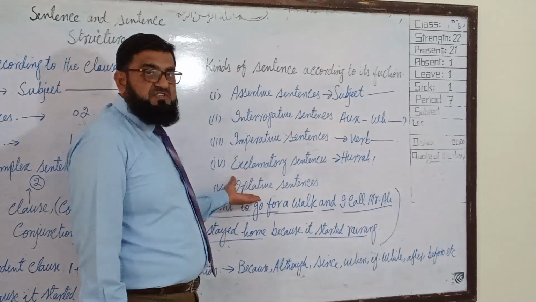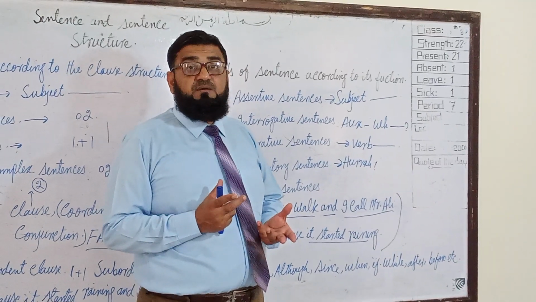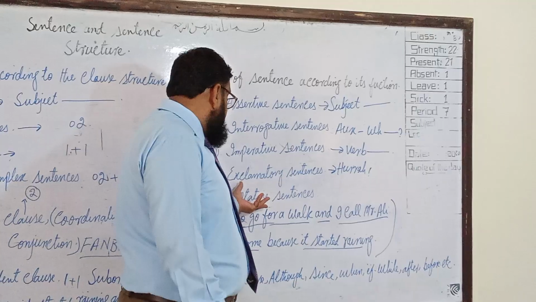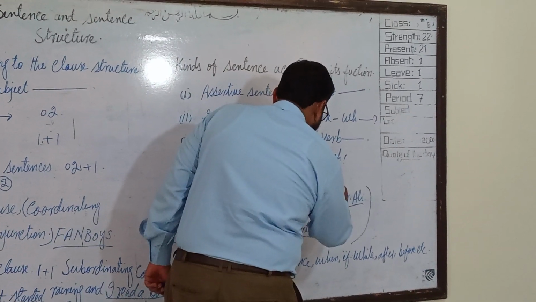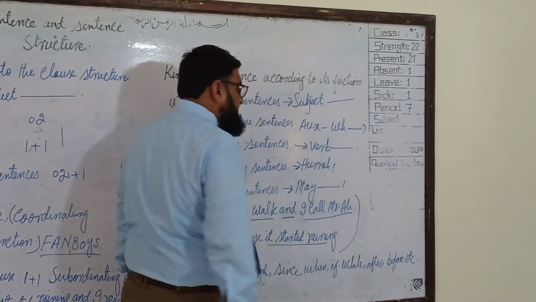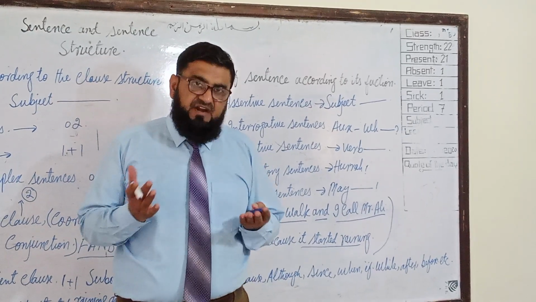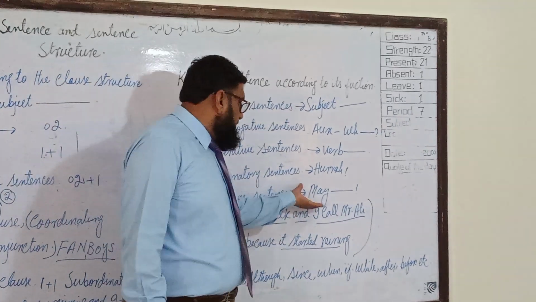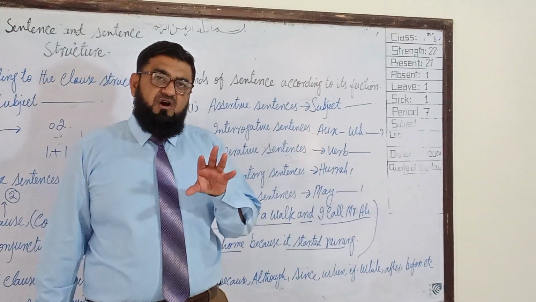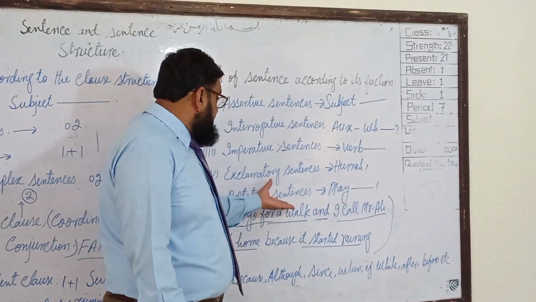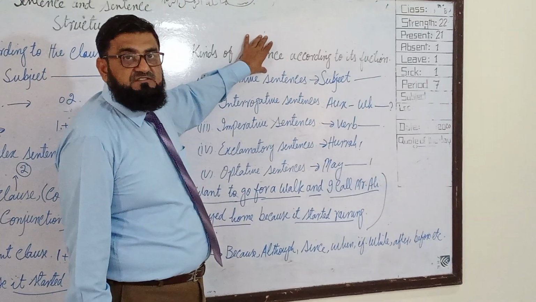Here are optative sentences. Optative sentences are those sentences in which there is some wish. Such kind of sentences start from may: May you live long. Again, there will be a sign of exclamation at the end of such kind of sentences. So it will start from may: May you live long. That is an optative sentence. These are 5 kinds of sentences according to the function of sentences.